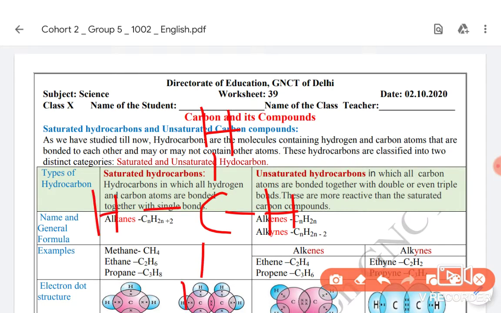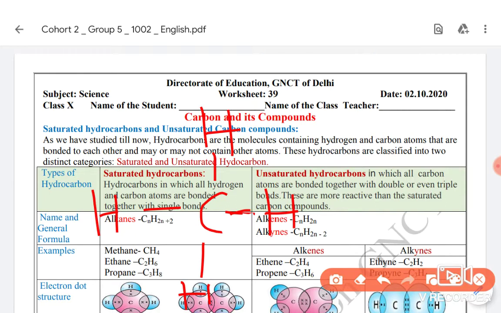It is known as the structural formula. Basically, there are 2 electrons shared between hydrogen and carbon, one from hydrogen and one from carbon, and the shared electron pair is represented by one line, not by two lines.